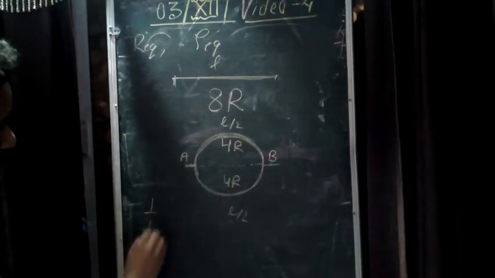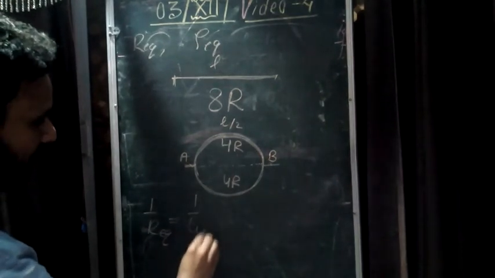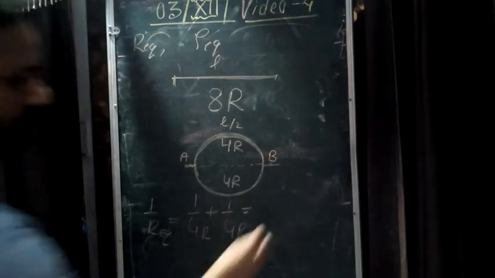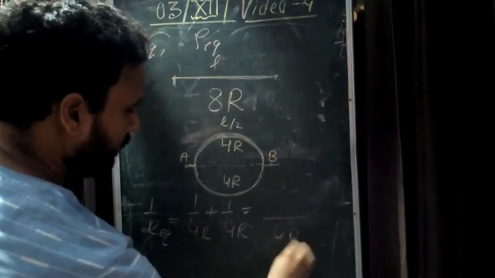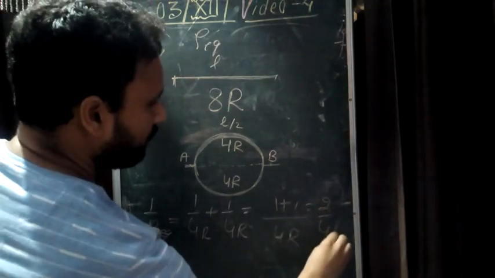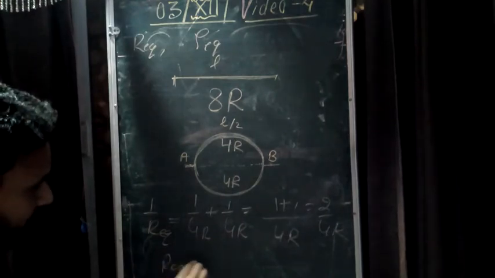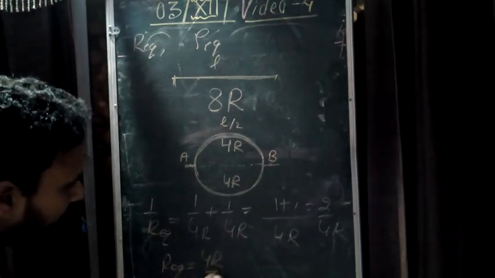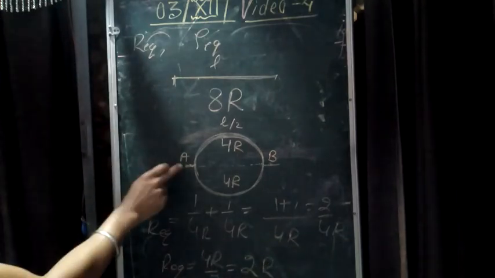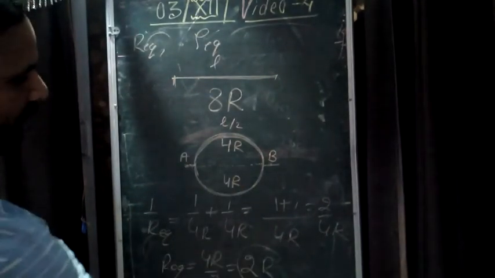Then 1 upon R equivalent is equal to 1 upon 4R plus 1 upon 4R, which is equal to 2 upon 4R. It means R equivalent is equal to 4R by 2, which is 2R. So the equivalent resistance between points A and B is 2R.